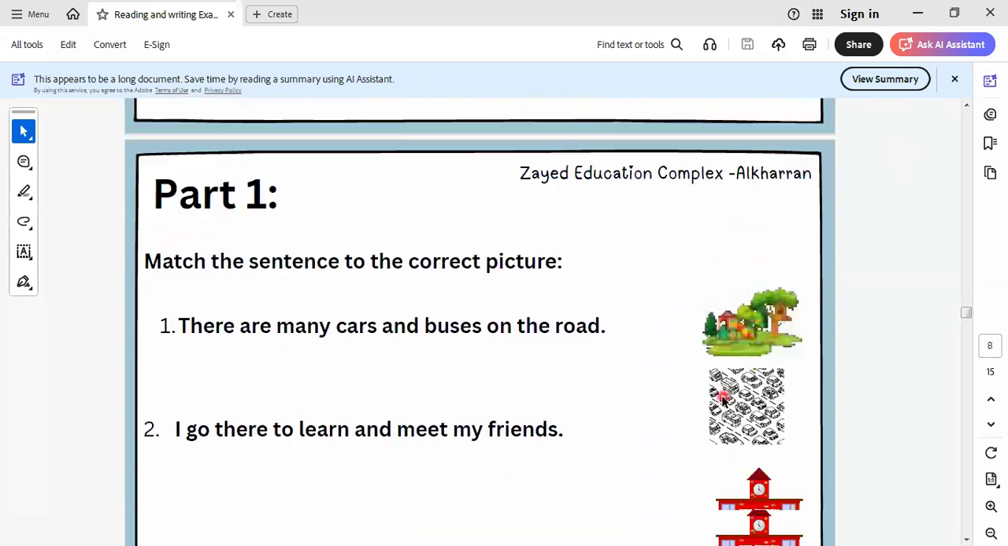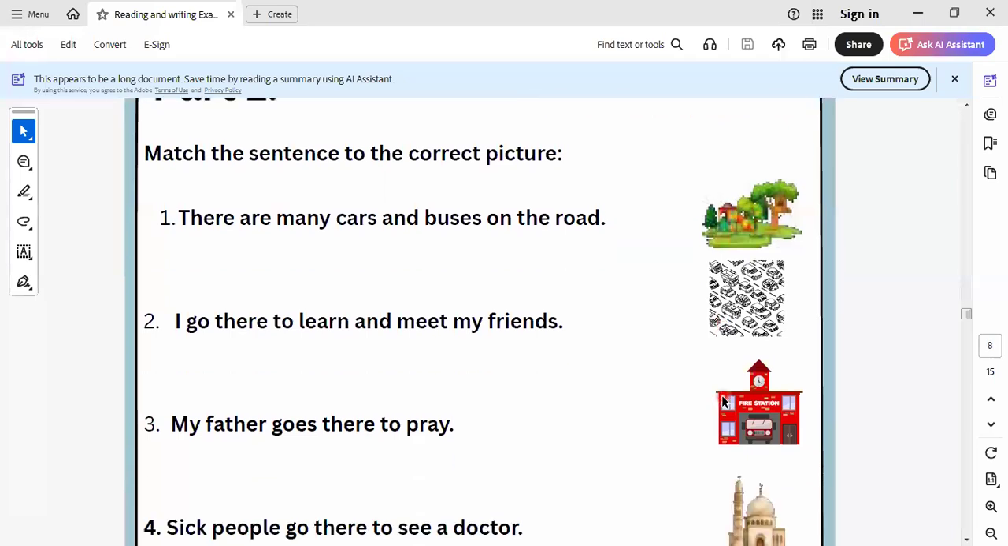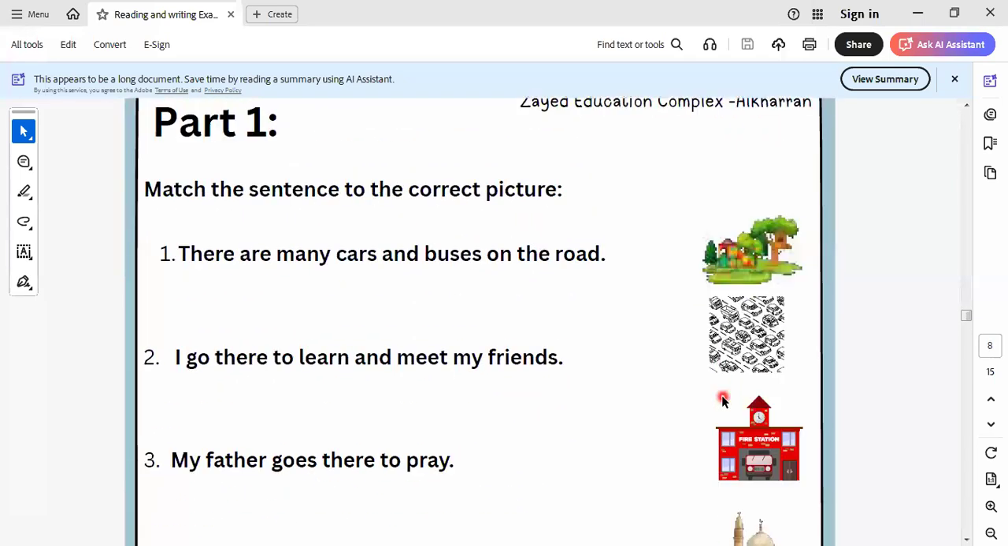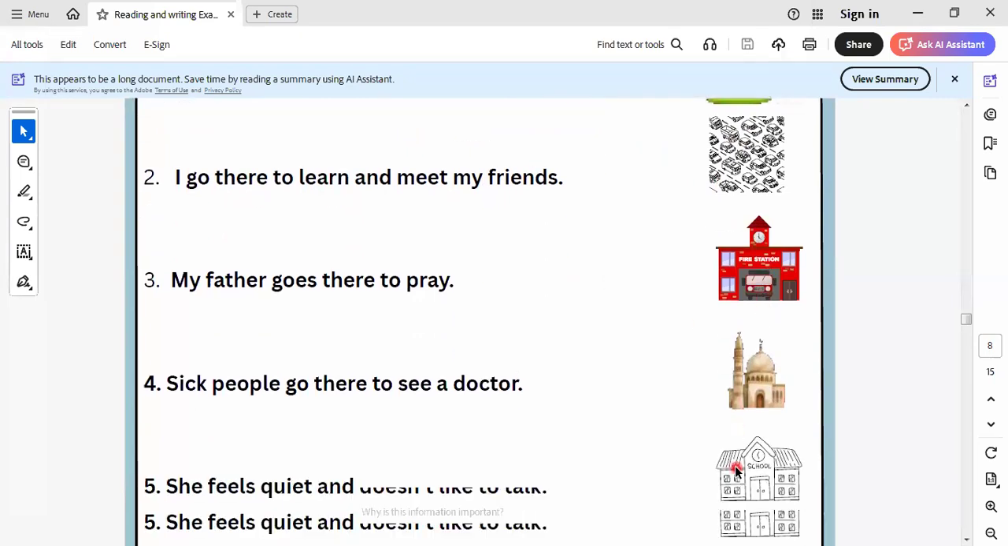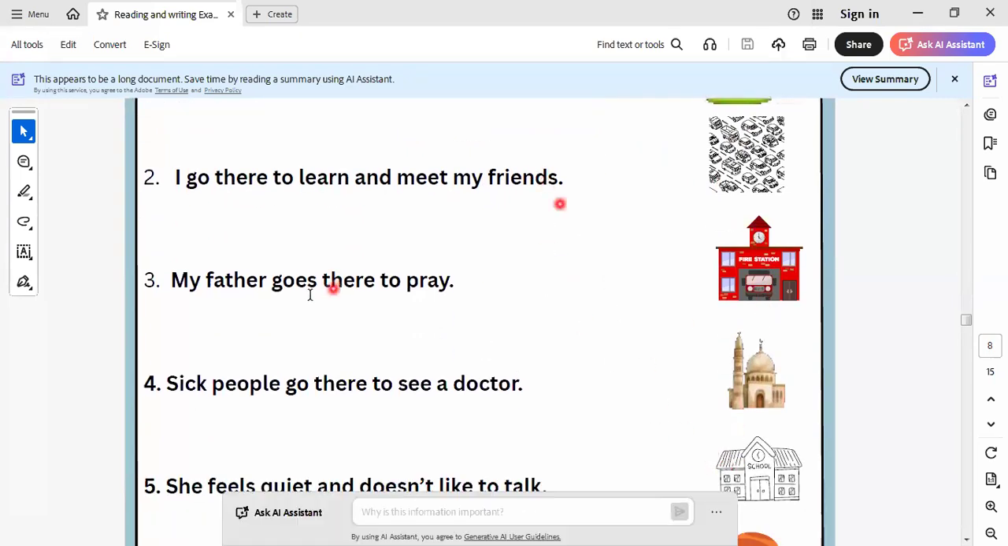Okay. Let's go to another one here. Here is the exercise. Let's answer together. Here are the pictures, and here is the sentence related to each picture. Let's do it together. There are many cars and buses in the road. Which one? This one. So I select this one. I go there to learn and meet my friends. Which one? School. So I select this one.